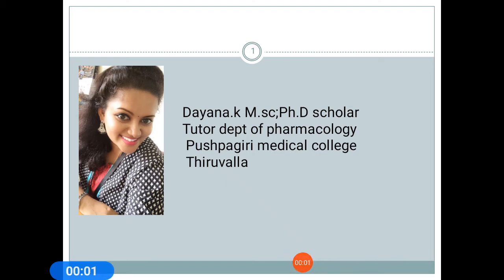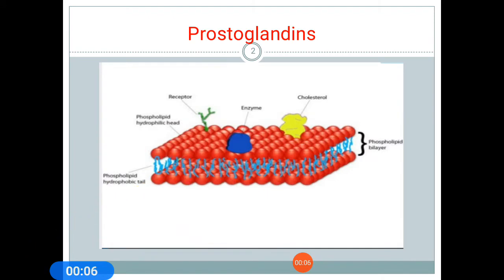Hi, good morning. Today we will discuss prostaglandin analogs. What are prostaglandins? These are a group of physiologically active lipid compounds. We can call them eicosanoids.